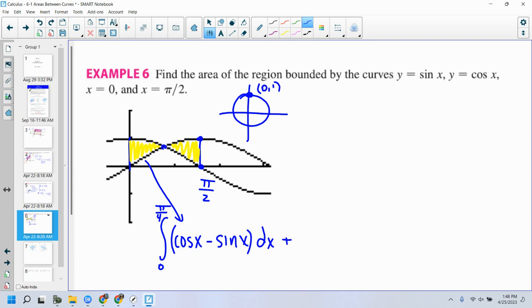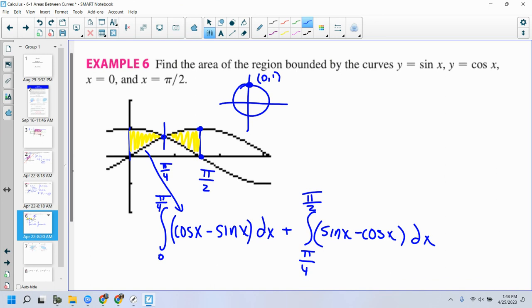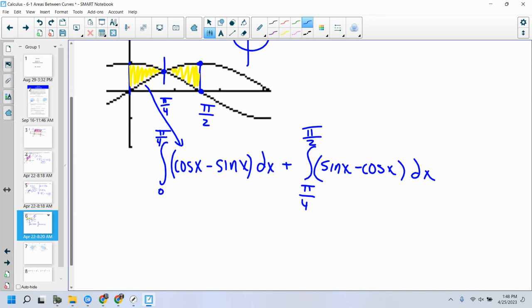Now, I want to add that with the area from here to here, the integral from pi over 4 to pi over 2. Now what's on top? Sine. Sine x minus cosine x dx. And we can find that area. That's not too bad.